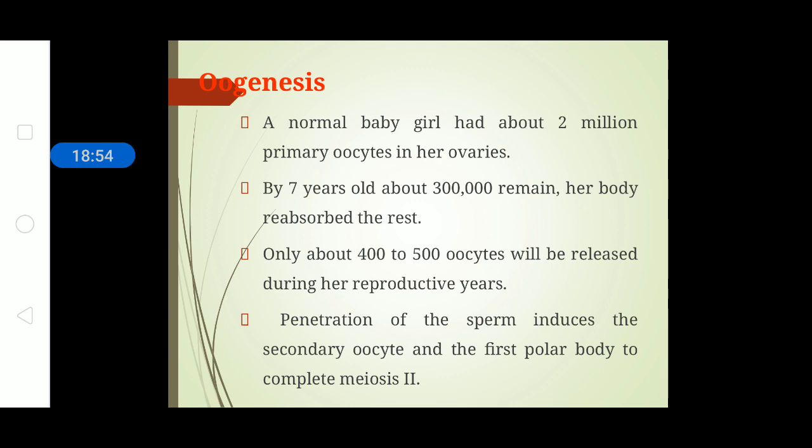But it keeps on decreasing. 2 million, you can estimate it as 20 lakhs. By the age of 7 years, it is reduced to 3 lakh, and the rest are reabsorbed in our body.